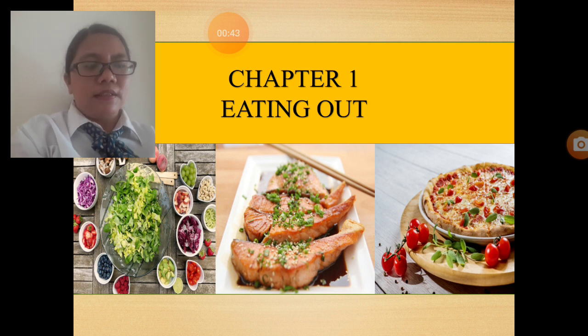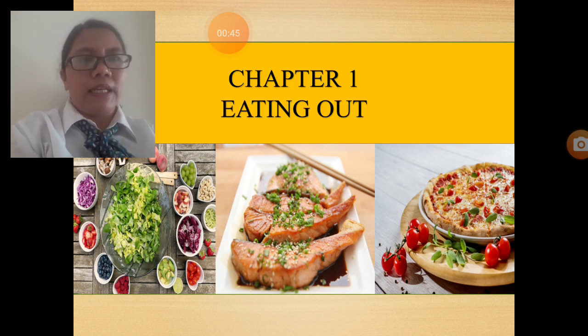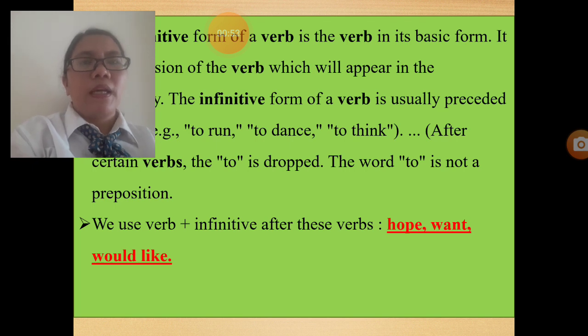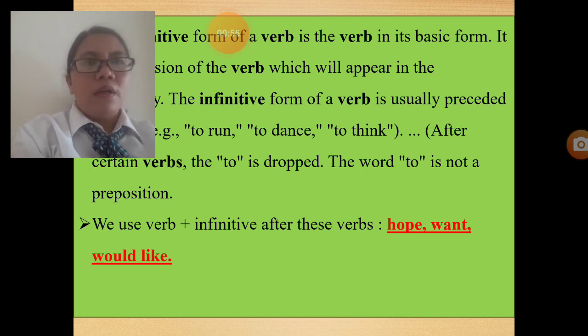Okay, let's restart. Verb infinitive. Okay, let's check your PPT or PowerPoint. Verb infinitive. What is verb infinitive? Actually, the infinitive form of a verb is the verb in its basic form. For example, if you consult your dictionary, you can see the verb in the dictionary in infinitive form, right? The infinitive form of a verb is usually preceded in your dictionary by to. For example, to run, to dance.